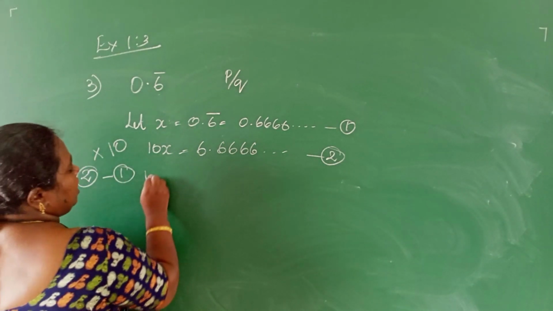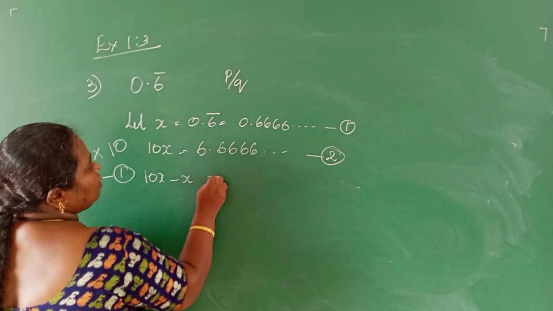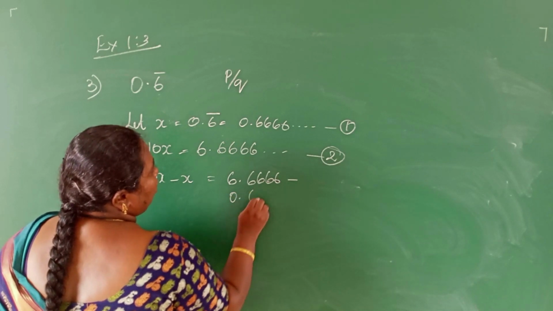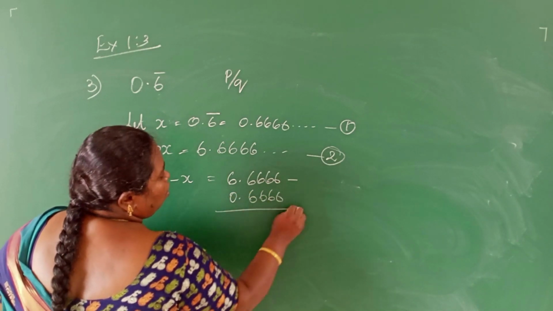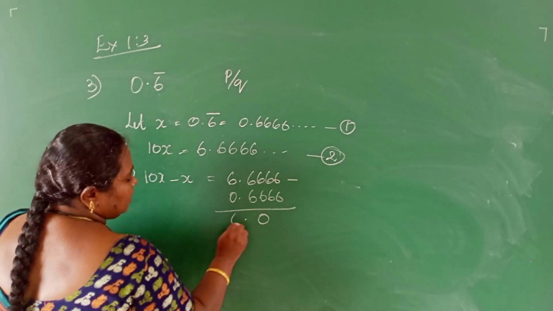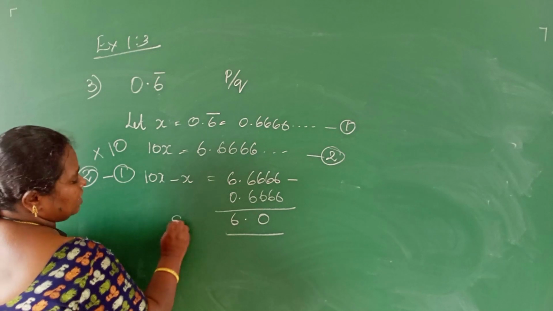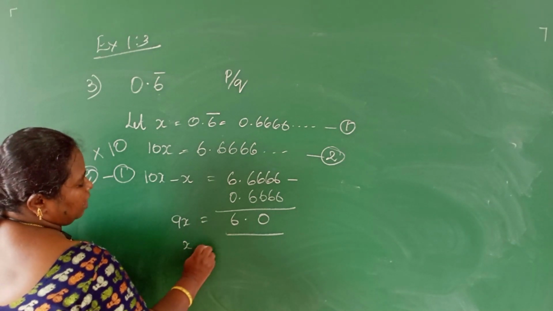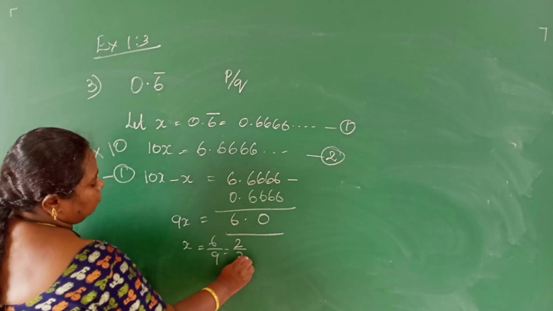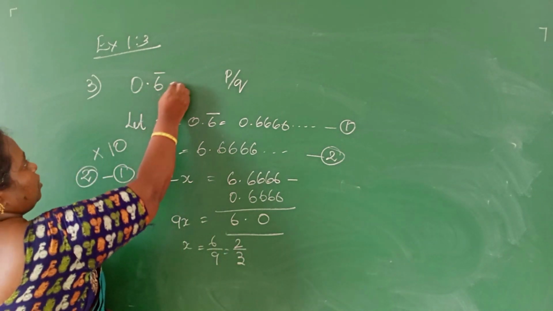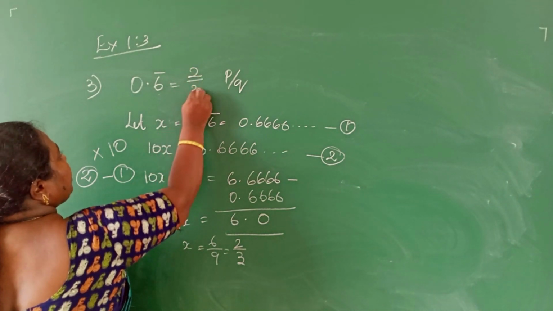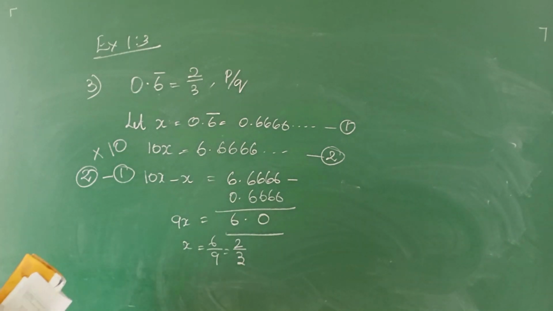What will I get? 10x minus x is equal to 6.666 minus 0.6666. Altogether, all the decimals will become 0, and the whole part is 6. Here 10x minus x is 9x, which is equal to 6. Therefore, x is equal to 6 by 9, that is equal to 2 by 3. So the number 0.6 bar can be written as 2 by 3, which is in the form of p by q.